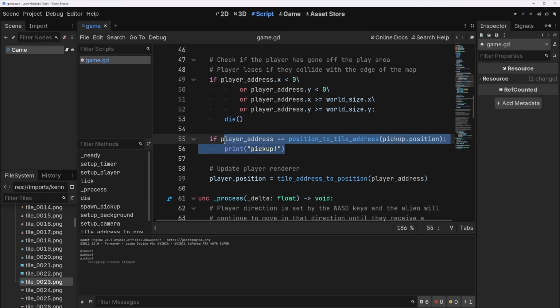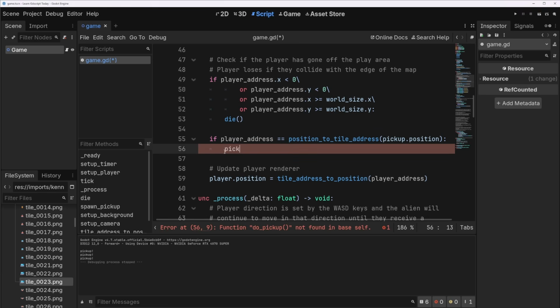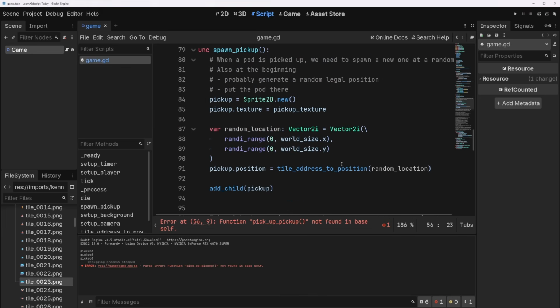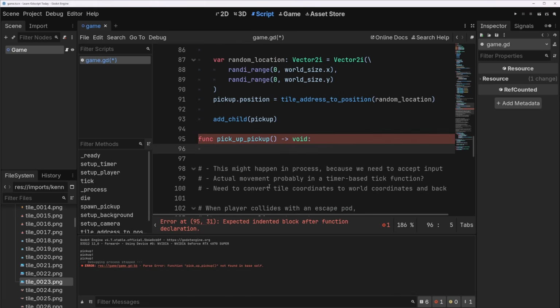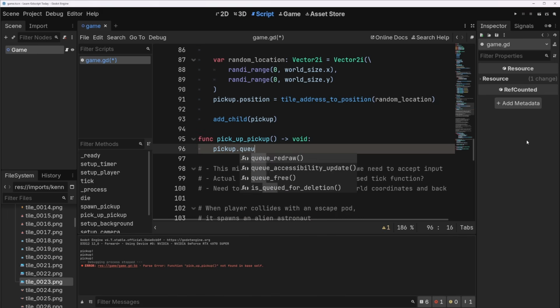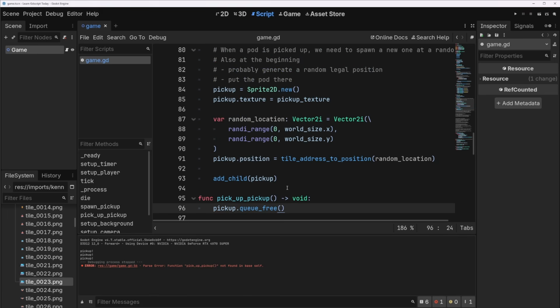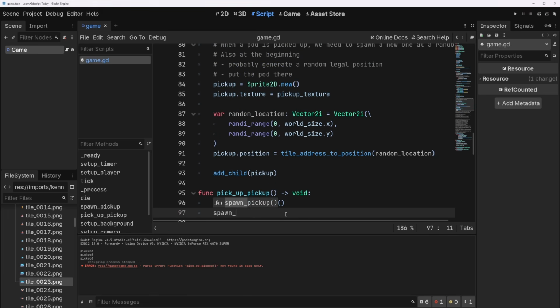What do we do when we pick up? So let's make a new function called pickup. That's a funny enough thing to write as a function. It's going to be void. So the first thing I want to do is, well, we're going to have to spawn a new follower for our guy, but first let's just destroy the current pickup and make a new one. So we actually have that functionality already. We'll just do pickup.queueFree, and then we'll do spawn pickup. And that will just spawn a new one in a different place. Let's see if this works.